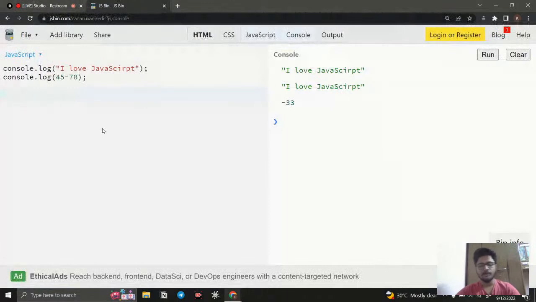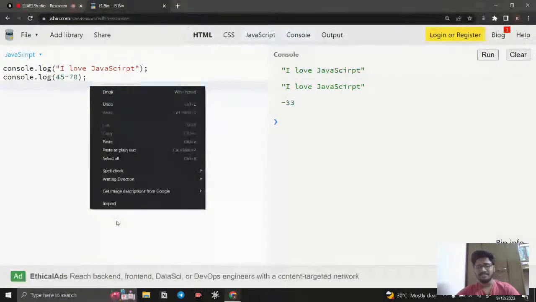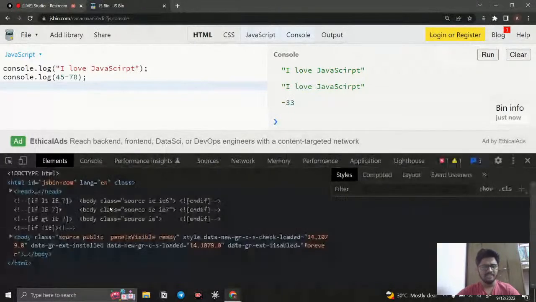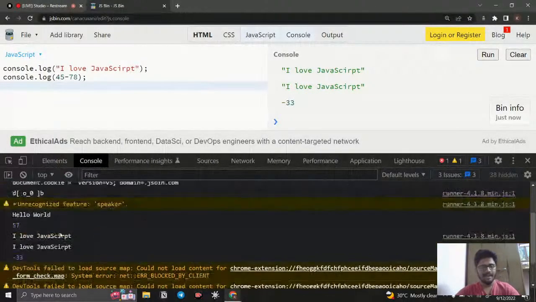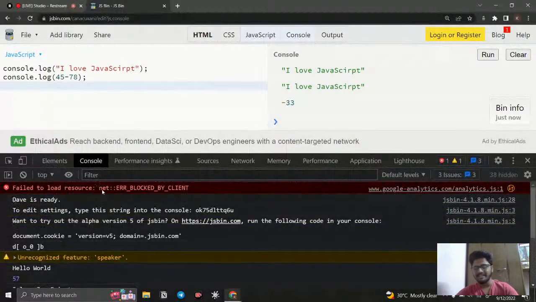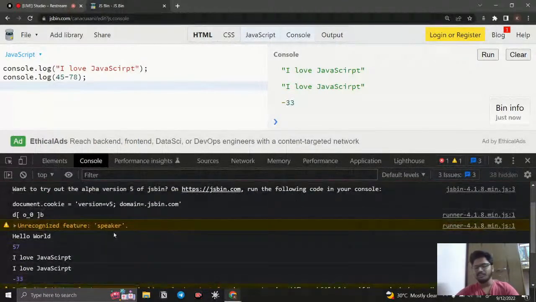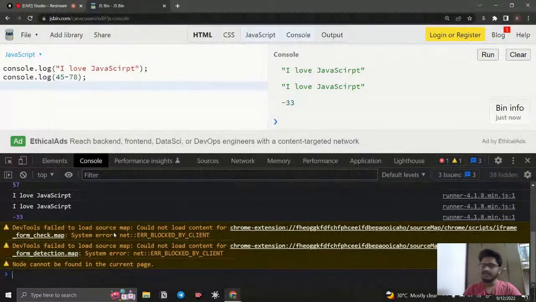So the next thing is about this console. Console is going to be an object and log is going to be a method. There are several methods available for console. If I say console, you can see a yellow color, a normal color, and even a red color. So what is the indication of this? This is the place where you get warnings, errors and all.